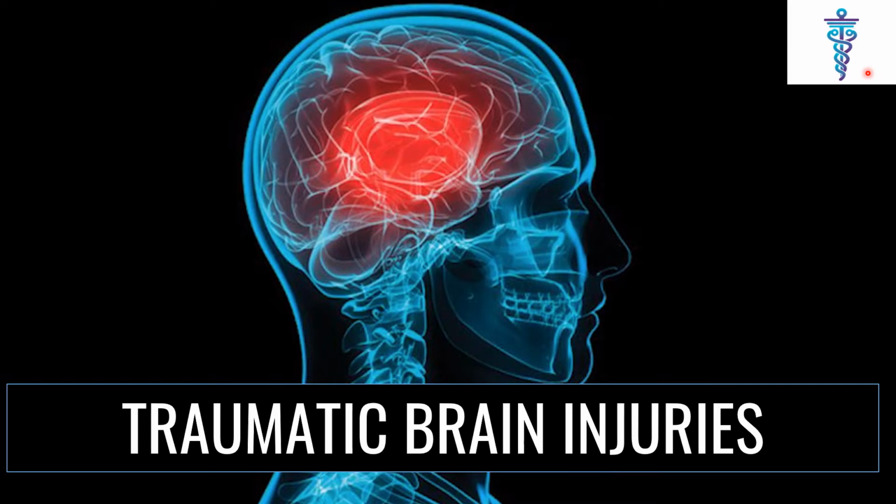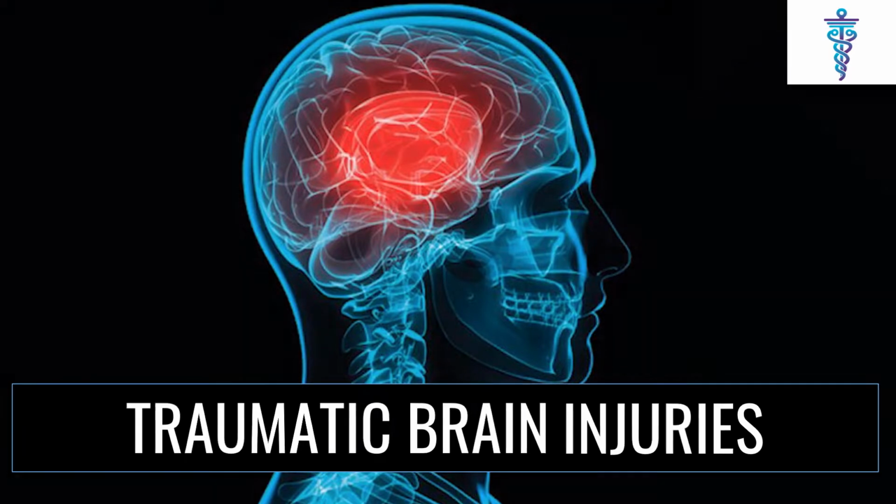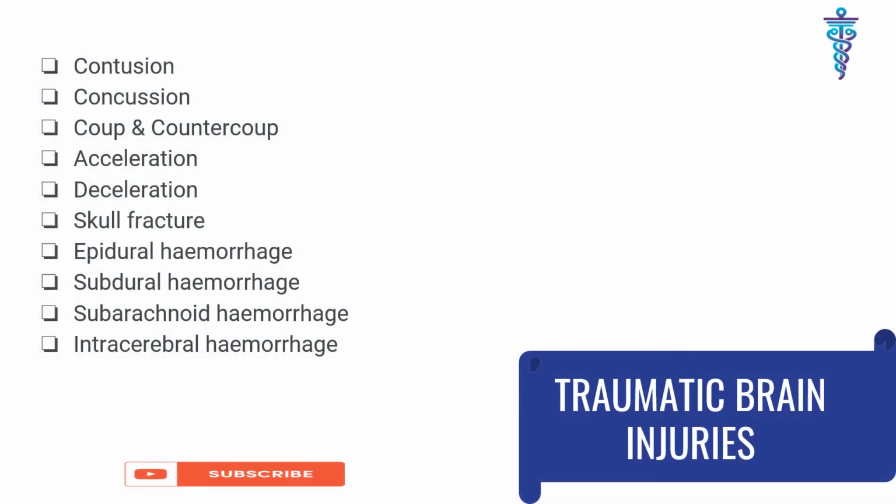Today we are going over traumatic brain injuries. So, what is it? Traumatic brain injuries are trauma to the skull resulting in mild to extensive damage to the brain. So, which are these? There are many types of brain injuries, and we will discuss them one by one.